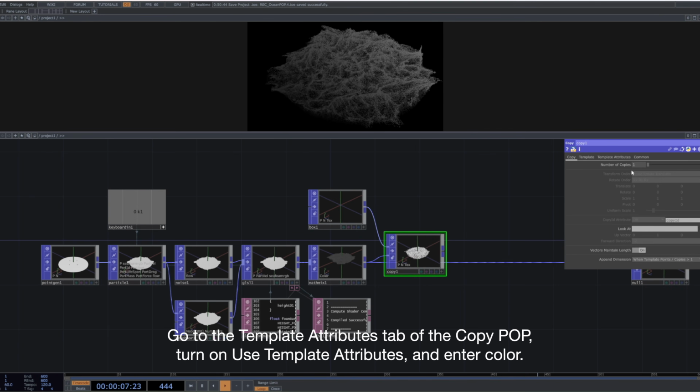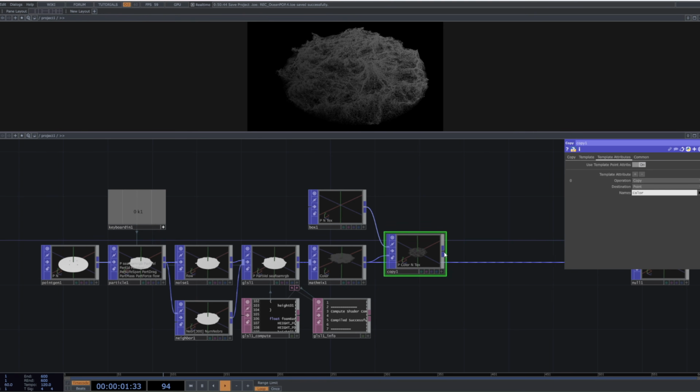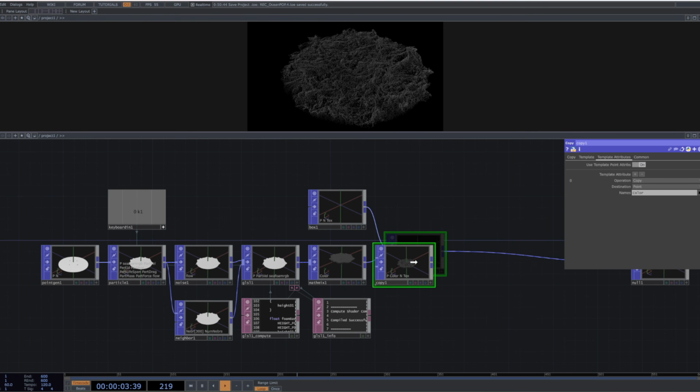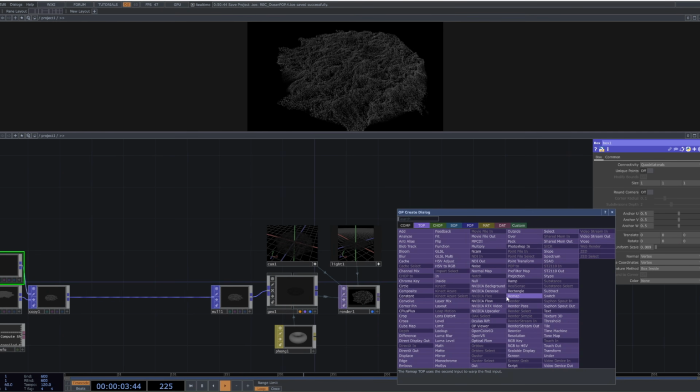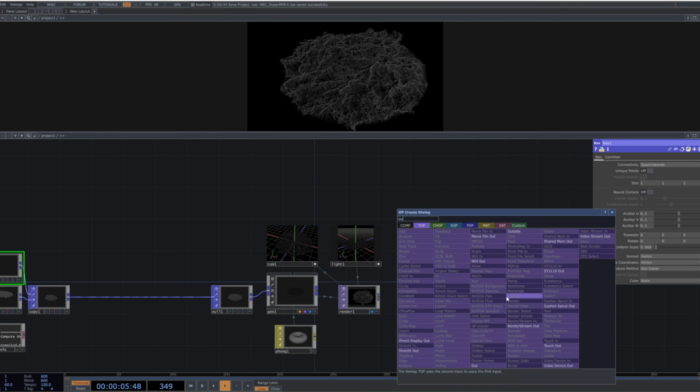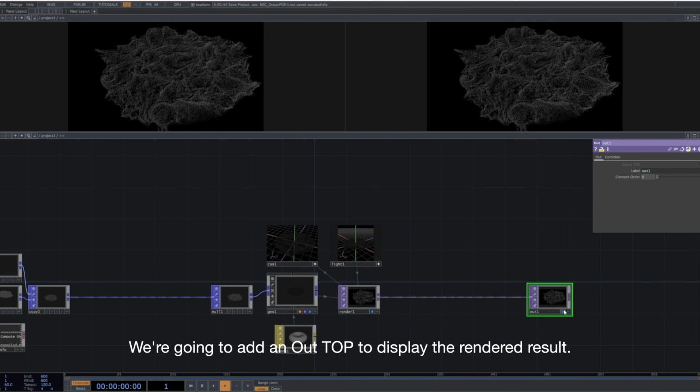Go to the Template Attributes tab of the Copy POP, turn on Use Template Attributes, and enter color. We're going to add an out TOP to display the rendered result.